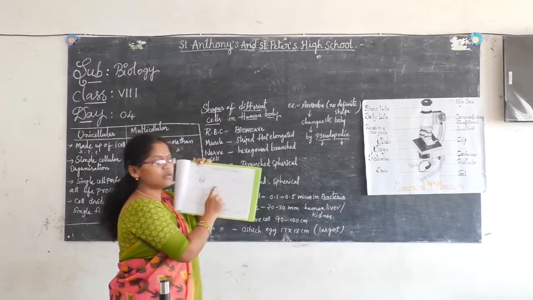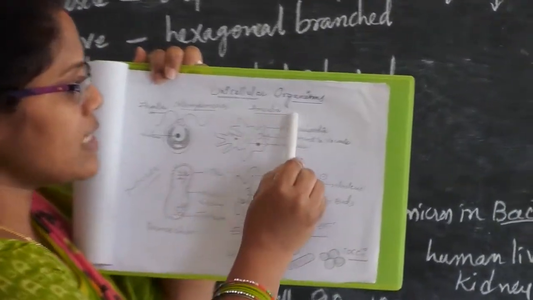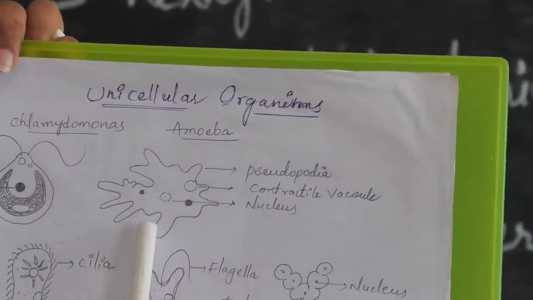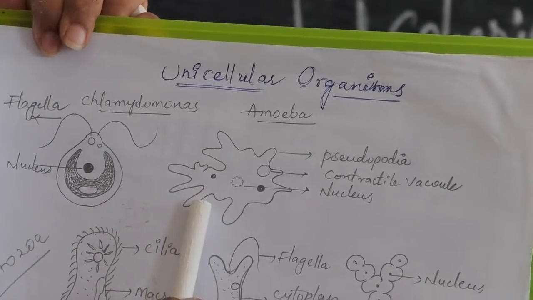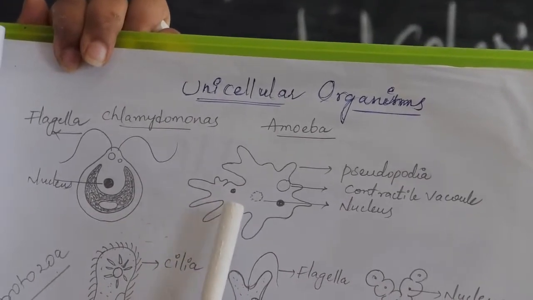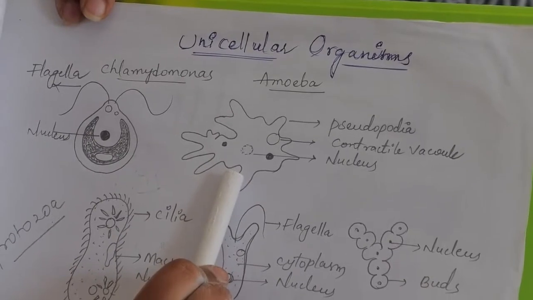So the example we take is amoeba. Amoeba does not have a particular shape. This is called amoeba, right? It has no definite shape or structure. It is irregular in shape, right?